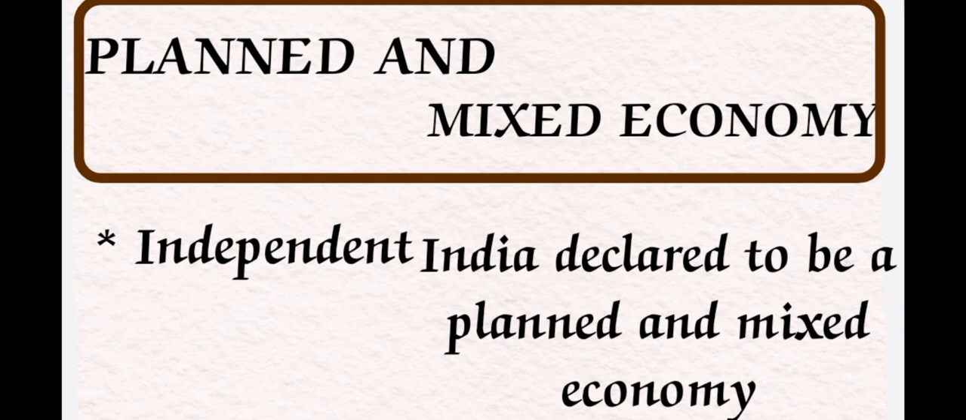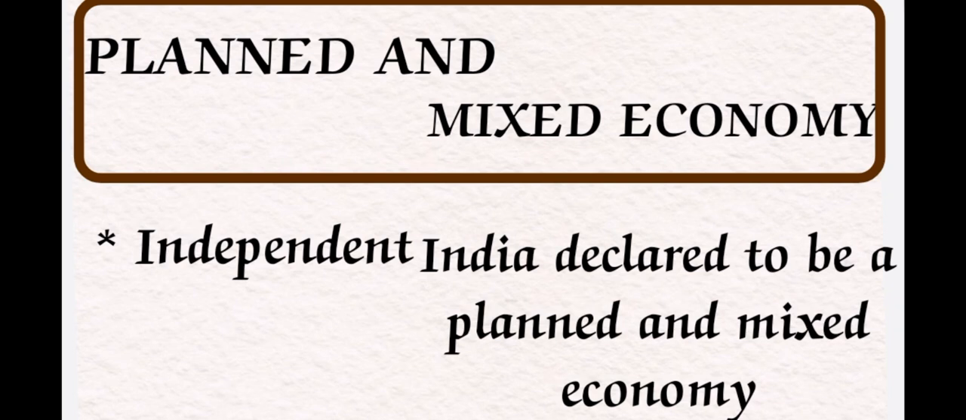Mixed means the mixing of both important economic systems into one form, and that is known as mixed economy. It means 50% socialistic economy and 50% capitalistic economy, so both the important features are mixed into one form, and that is what we call mixed economy.